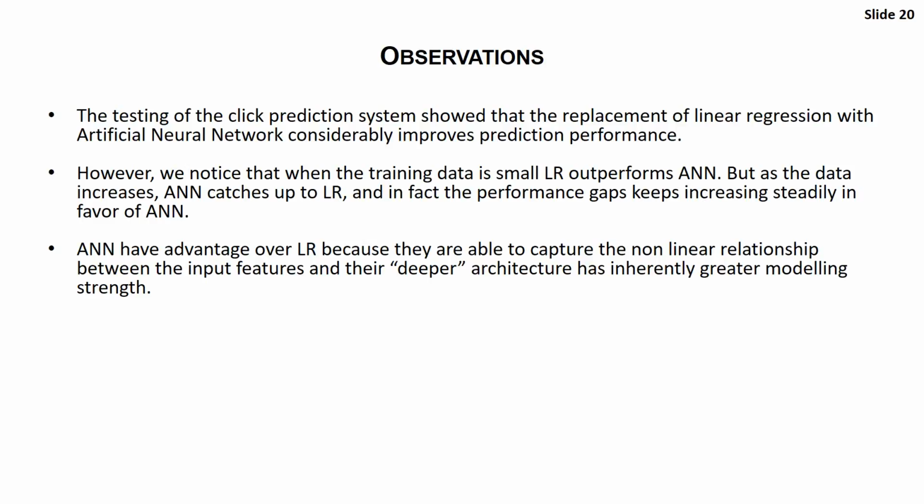However, we noticed that when the training data is small, linear regression outperforms the artificial neural network, but as the size of the data increases, the performance was in favor of artificial neural networks. Also, an artificial neural network can be used to capture the nonlinear relationship between the input and the output. So it's a better fit for this process.